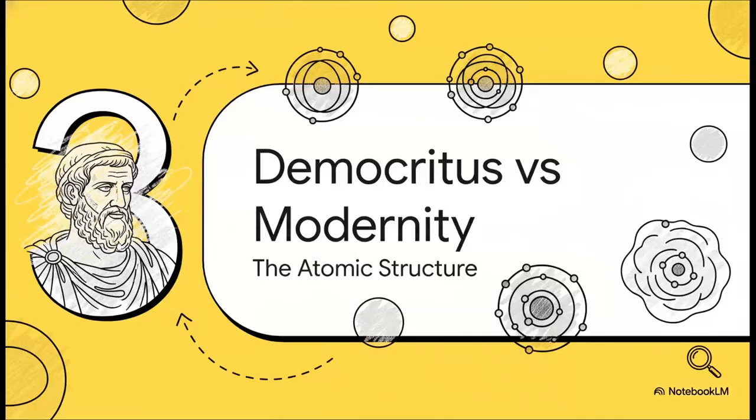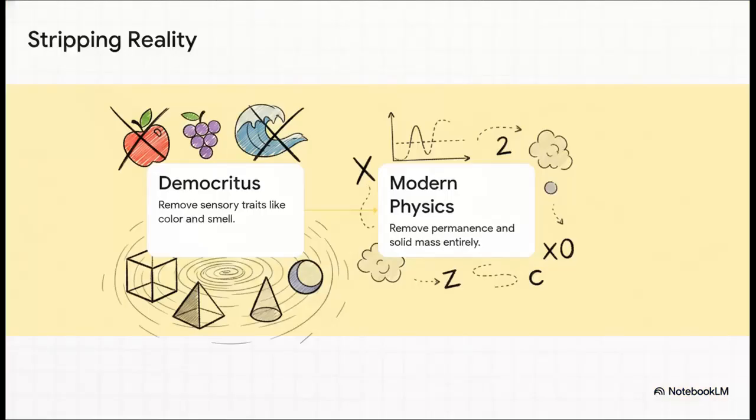Up next, Section 3, Democritus versus modern atoms. Let's see how all this builds on another ancient genius, Democritus, the guy who literally gave us the word atom, which means indivisible. He knew that to find the ultimate fundamental building block of the universe, you have to strip down reality step by step. Step 1. Democritus realized true atoms wouldn't have sensory traits, so he took away color, taste, and smell, leaving just geometric shapes moving in a void.